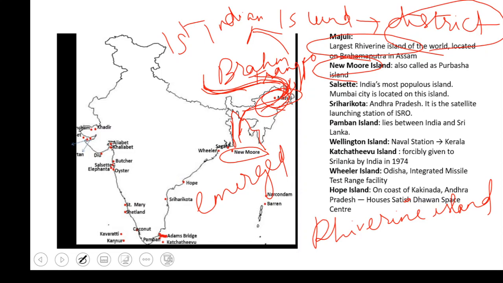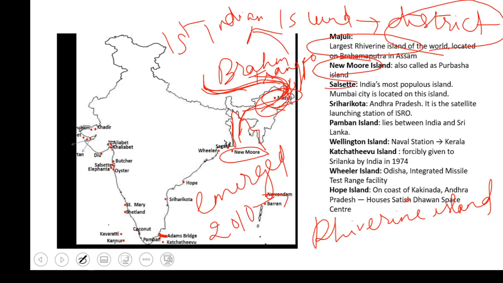It was actually seen at that time after the cyclone, and it was found that in 2010 this island has completely submerged because of climate change. What happens because of climate change? There will be global warming. Because of this global warming, the sea level increases, and the small islands which are present will be submerged. So now it is a completely submerged island. We don't see this New Moore Island now.